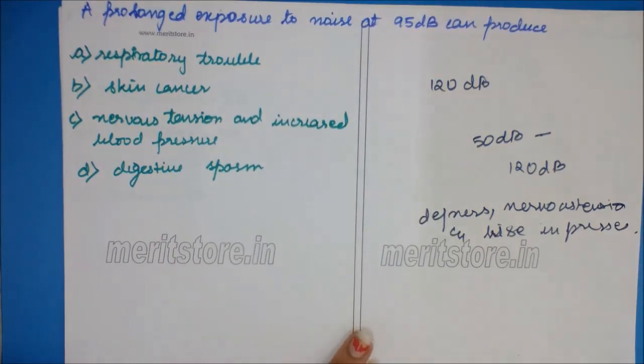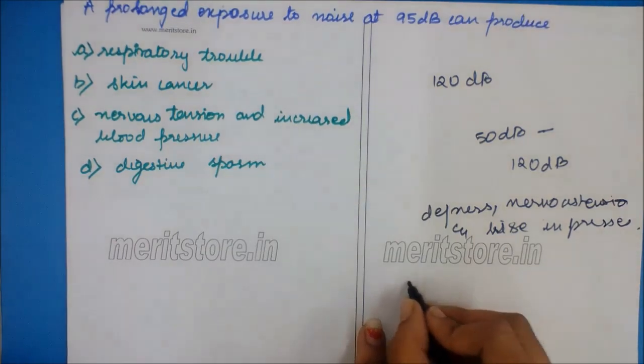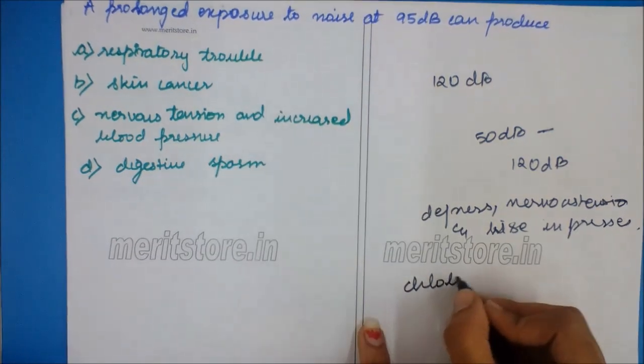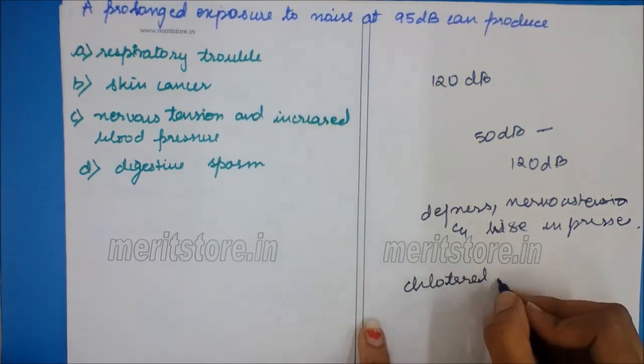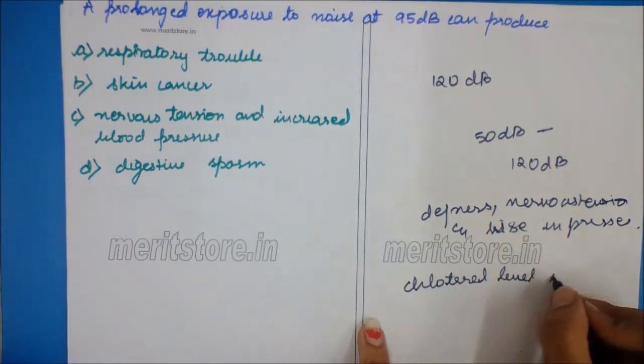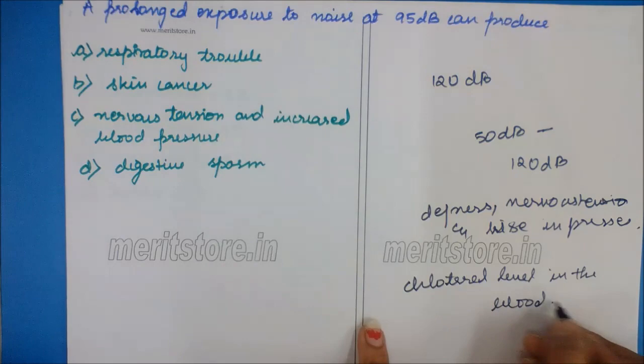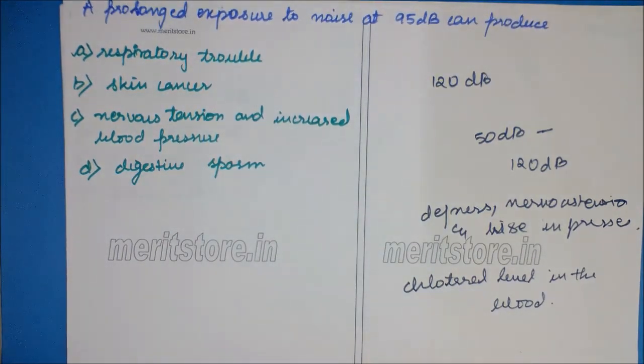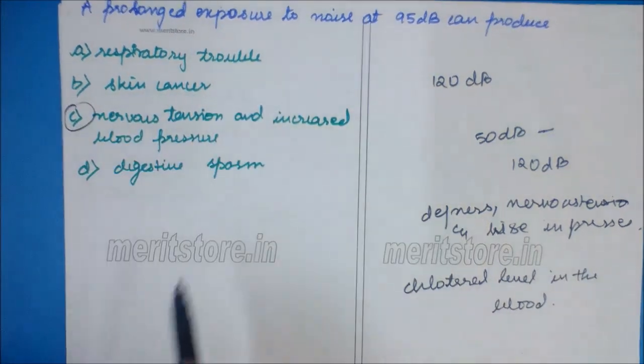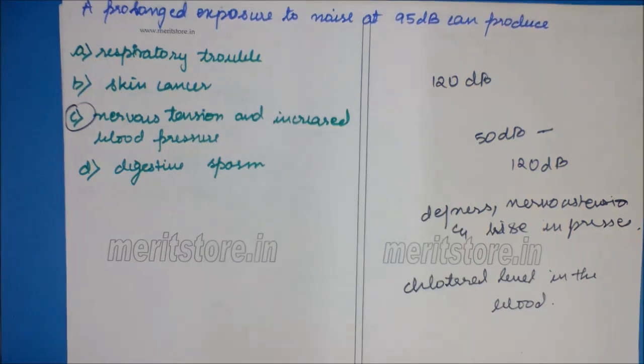Noise increases blood pressure by increasing cholesterol level in the blood. Noise leads to anxiety and stress. The correct option is C, nervous tension and increased blood pressure.